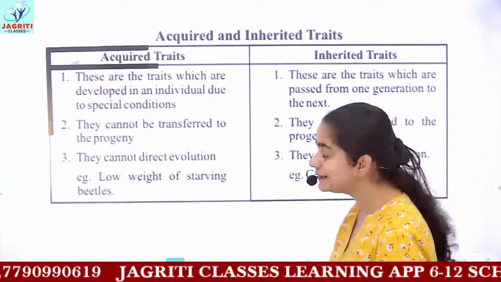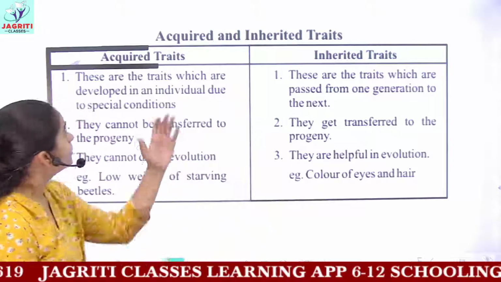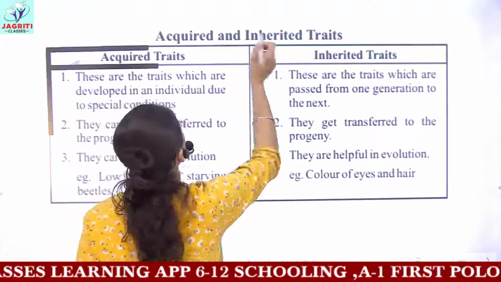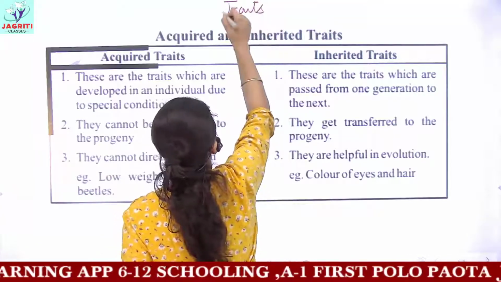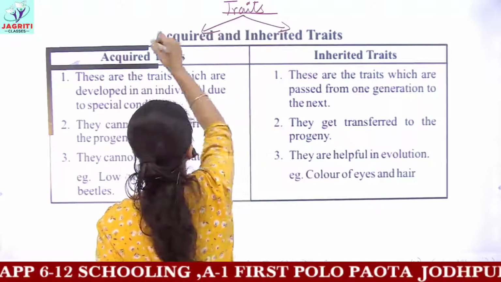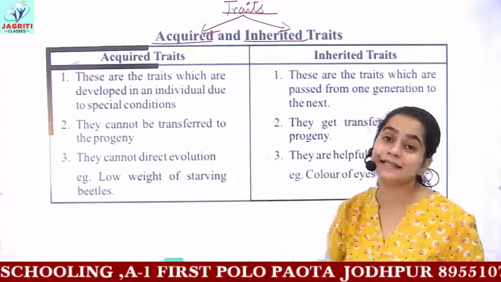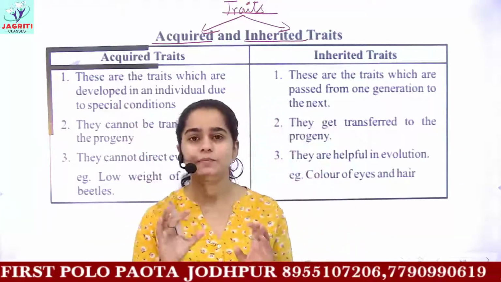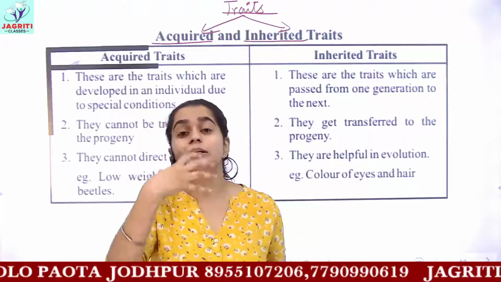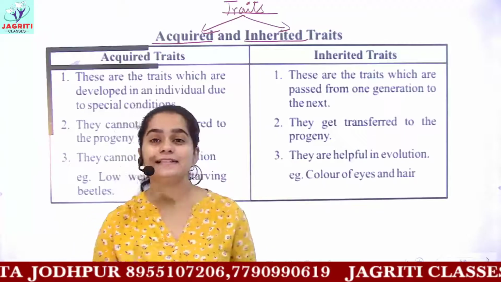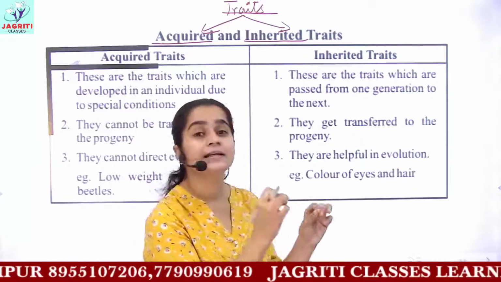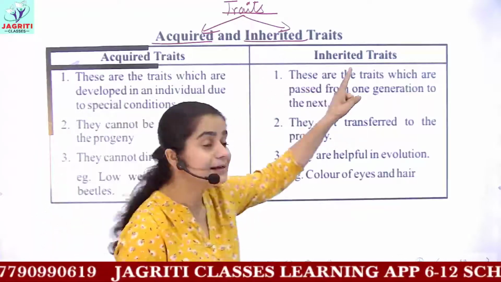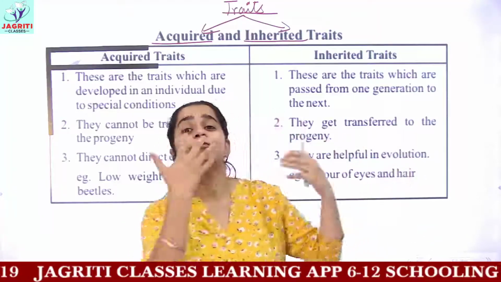Now we can classify all the traits into 2 categories. The first one is acquired and the next is inherited. These are very simple to understand. Acquired traits, if I describe it simply, are anything which you learn during your life. For example, if a person has the ability of cycling, then this would be an acquired trait. And inherited traits are those which we get as a gift from our parents.